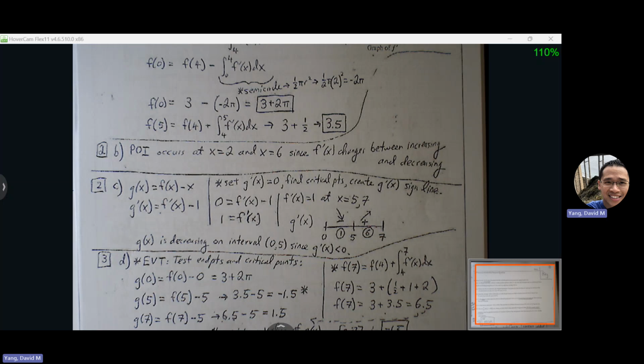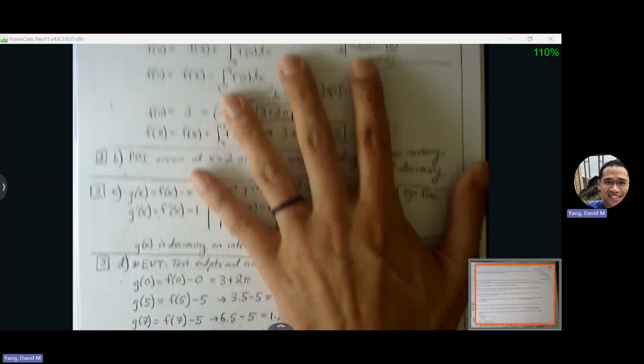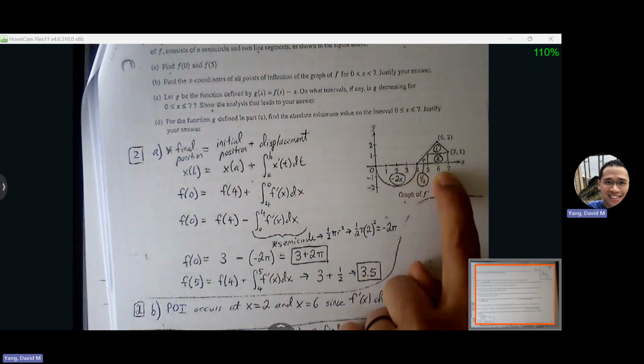There's a little bit of a wrinkle here. Typically, we just look for x-intercept on our derivative graph, but that's not how this is defined, right? Our g prime is not defined as f of x. Our g prime is defined as f prime minus 1. So wherever f prime is 1 is where we're going to place our critical points on our sine line. So f prime is equal to 1 at 5 and 7.